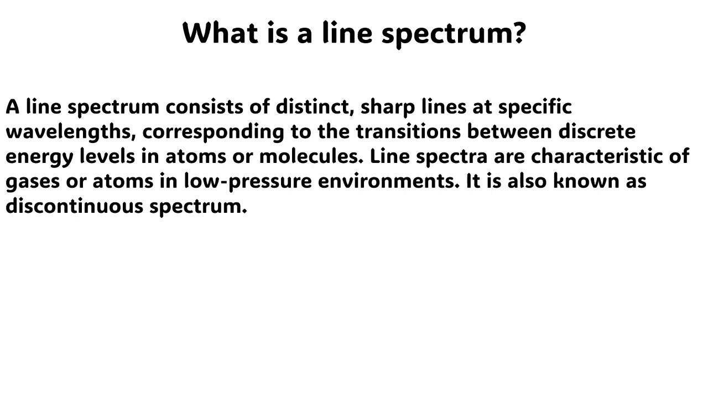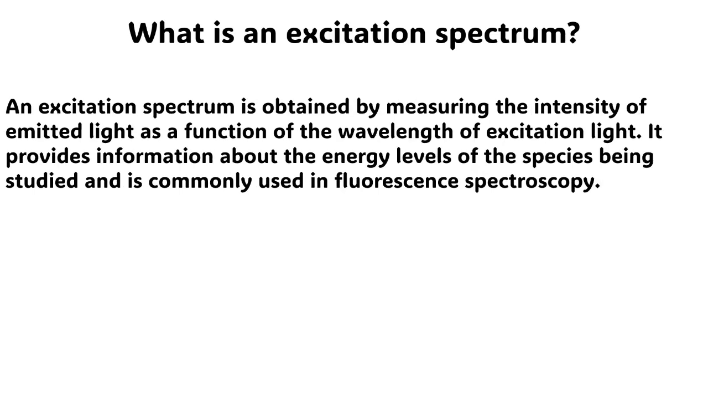The next question is, what is a line spectrum? The answer to this question is very simple. A line spectrum consists of distinct, sharp lines at specific wavelengths corresponding to the transitions between discrete energy levels in atoms or molecules. Line spectra are characteristic of gases or atoms in low-pressure environments. It is also known as discontinuous spectrum.